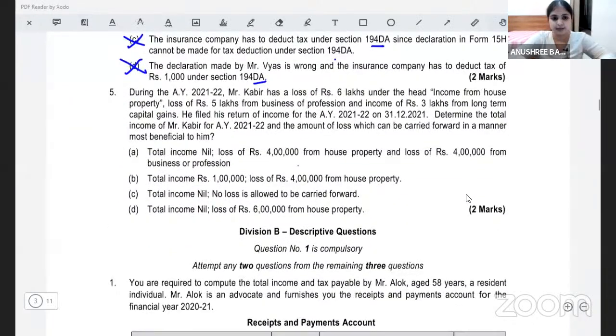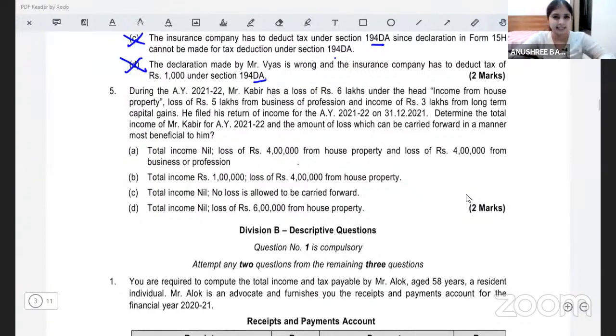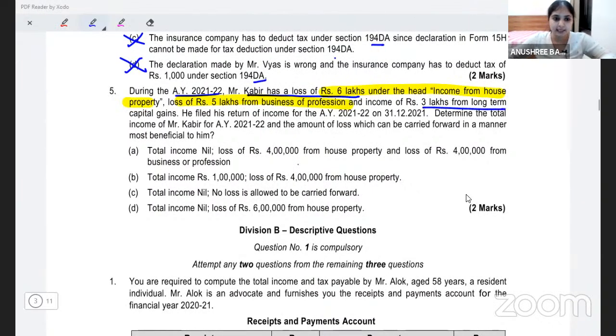Question number 5. A very simple question relating to set off and carry forward. Let's read the question. During assessment year 21-22, Mr. Kabir has a loss of 6 lakhs under the head IFHP. So he has 6 lakhs loss from house property. Then he has 5 lakhs loss from business or profession. And he has income of 3 lakhs from LTCG.